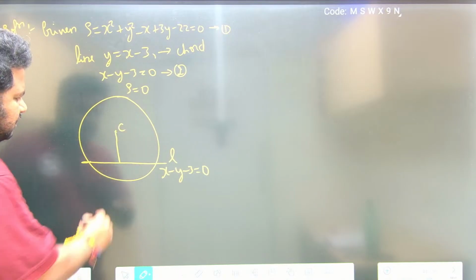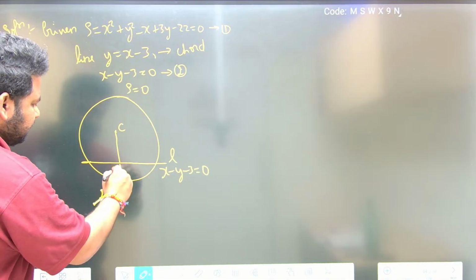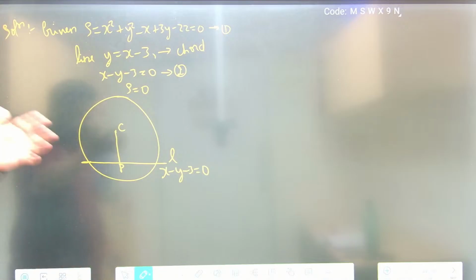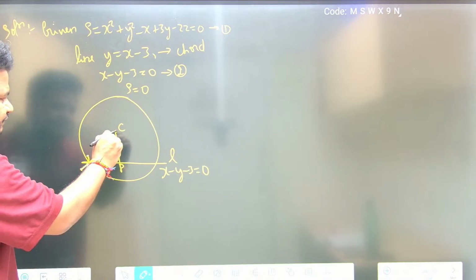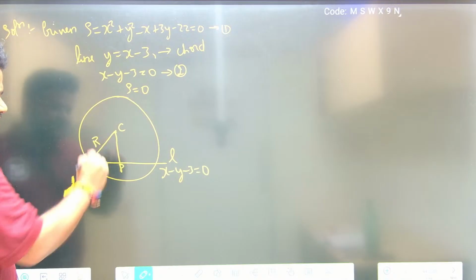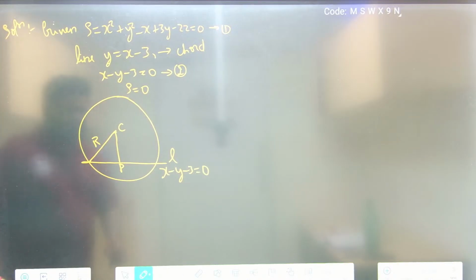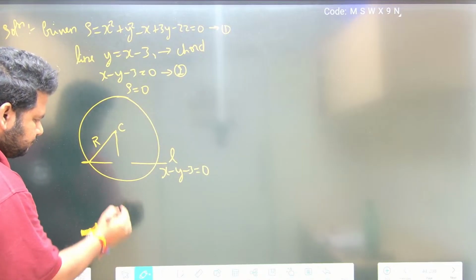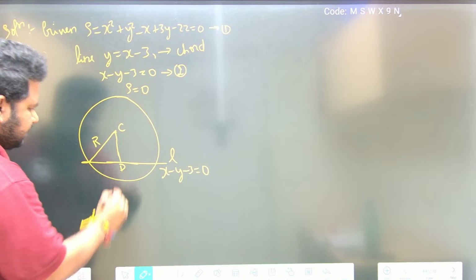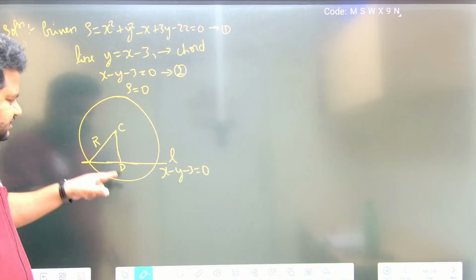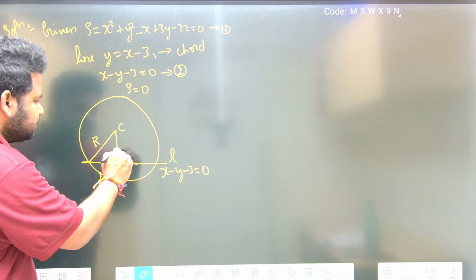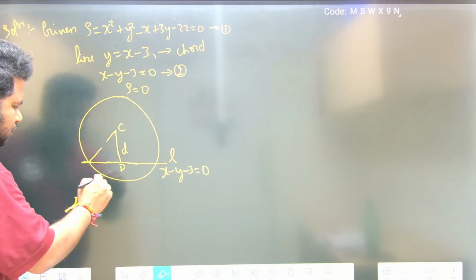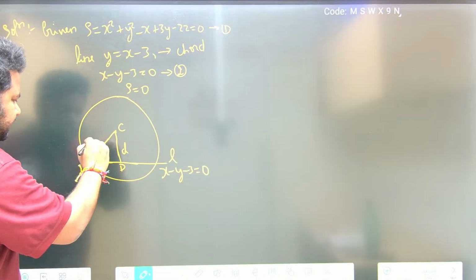So this distance is what? Let this be P. This CP is the distance. And if I draw one line here, this is the radius of the circle. Let this be D instead of P. Now, this C to D is nothing but the perpendicular distance. Let this be small d. And this is the radius of the circle.